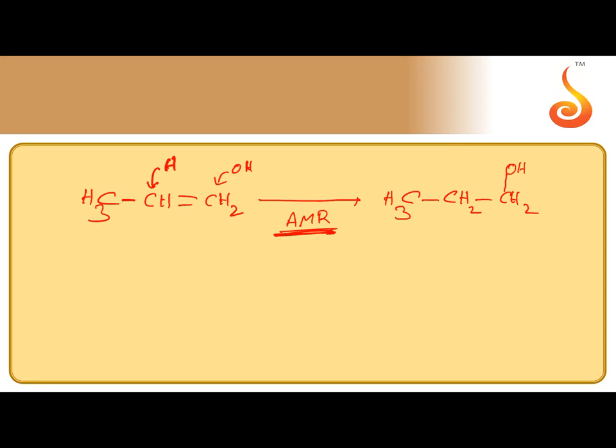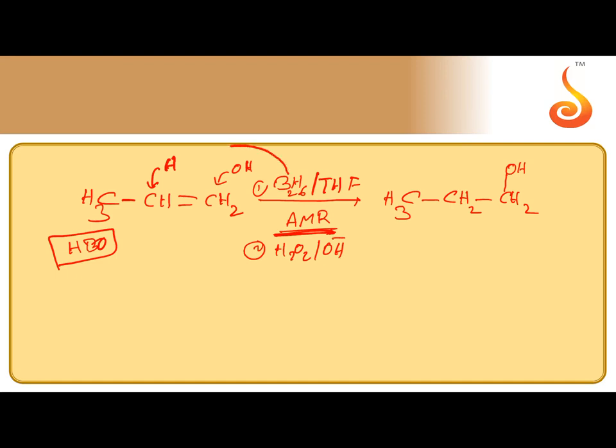So addition of H2O according to anti-Markovnikov's rule takes place by HBO method, hydroboration oxidation. In the hydroboration oxidation, first it is reacted with BH3 or B2H6 in THF. In the second step, it is oxidized by hydrogen peroxide alkaline, H2O2 in the presence of alkali.